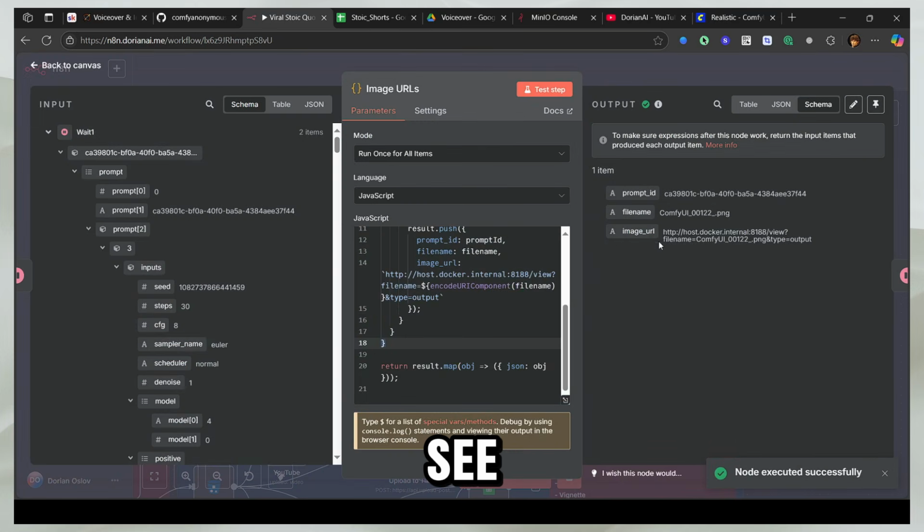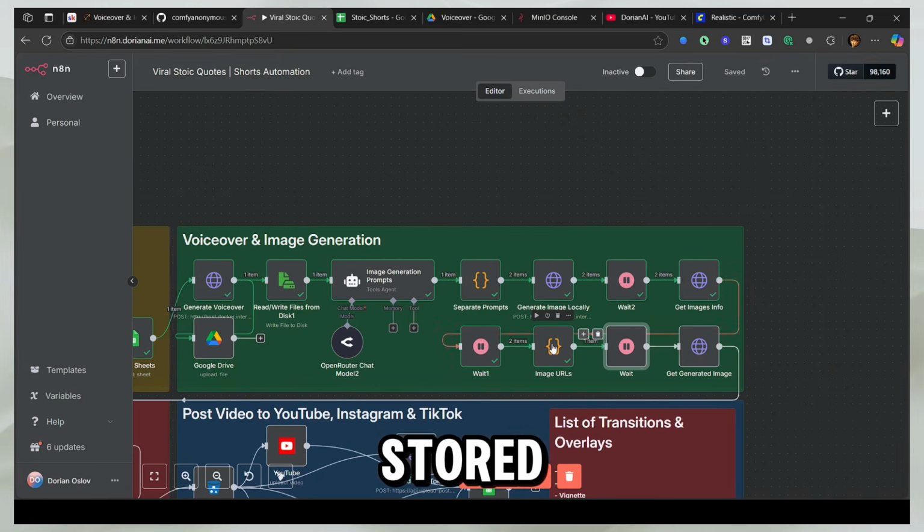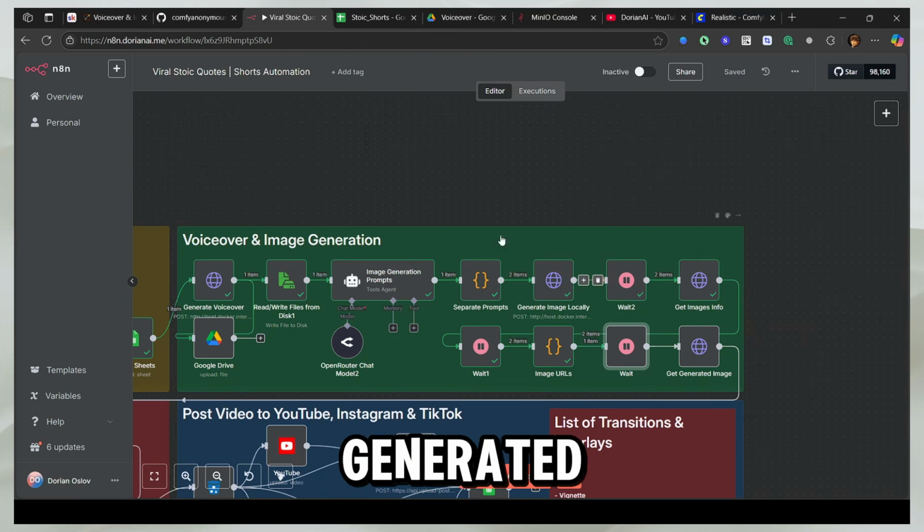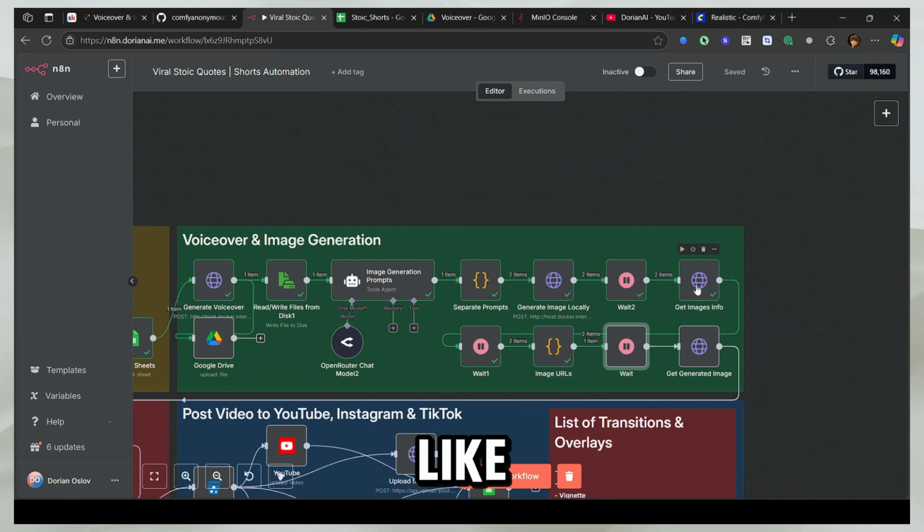And now you can see what we have is the prompt ID, the image name, the file name that Comfy UI made, and the URL where the file is stored. So let's see the whole thing that's going on. Firstly, we send it the information about the images that it needs to make. So we just send it the prompts. Then we tell it to wait so we can get the image information, right? So image information is generated along the way when the images start generating. So it doesn't get generated the next second.